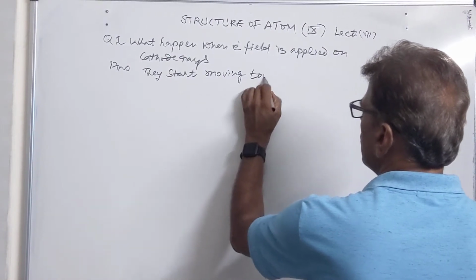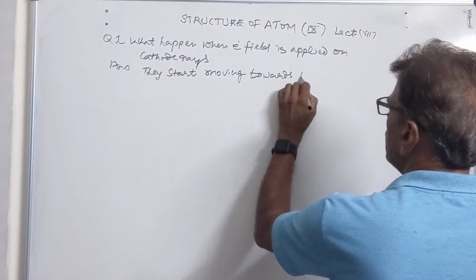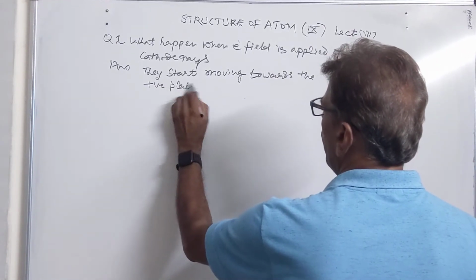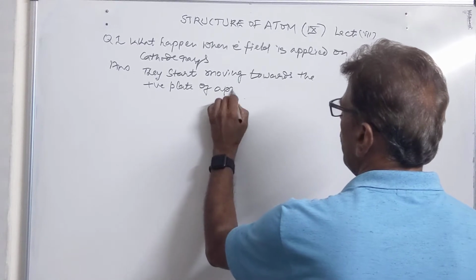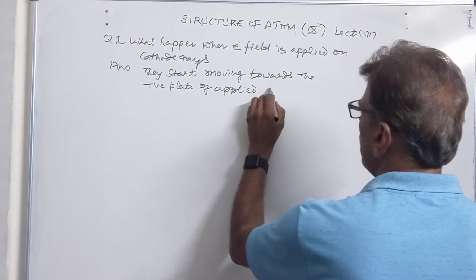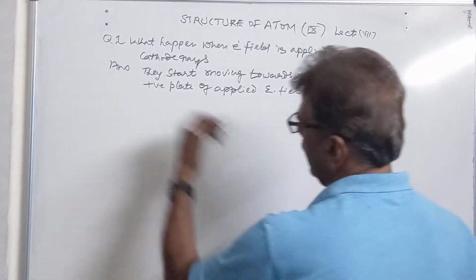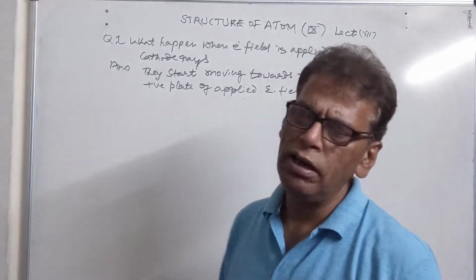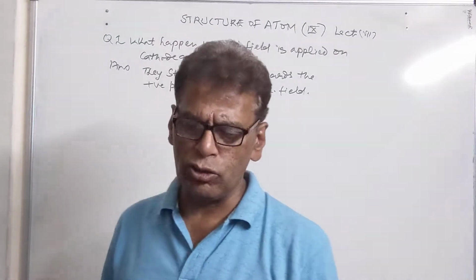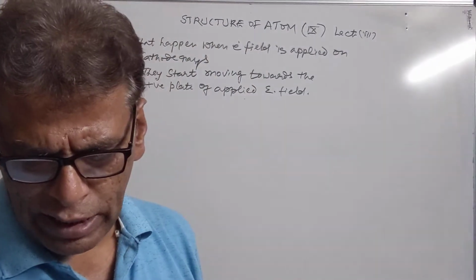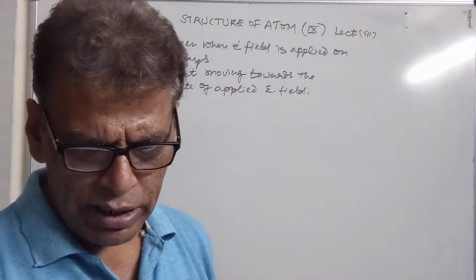If magnetic field is imposed on these rays, again they will get deflected towards the positive plate of the applied magnetic field, showing that they are made of negatively charged particles.